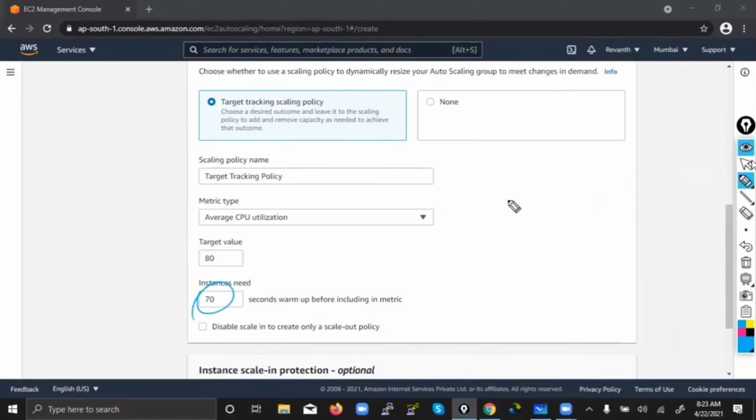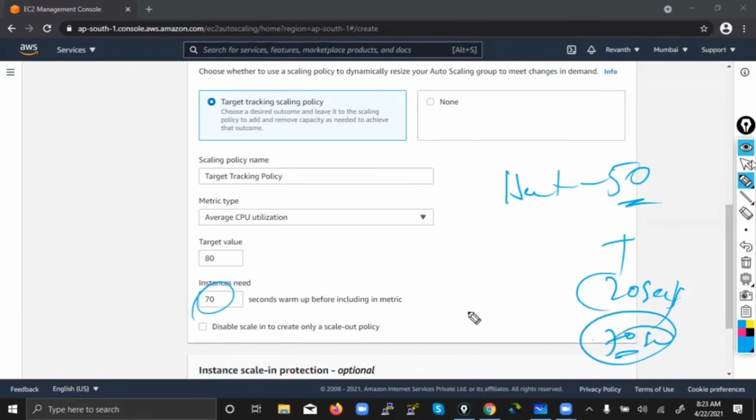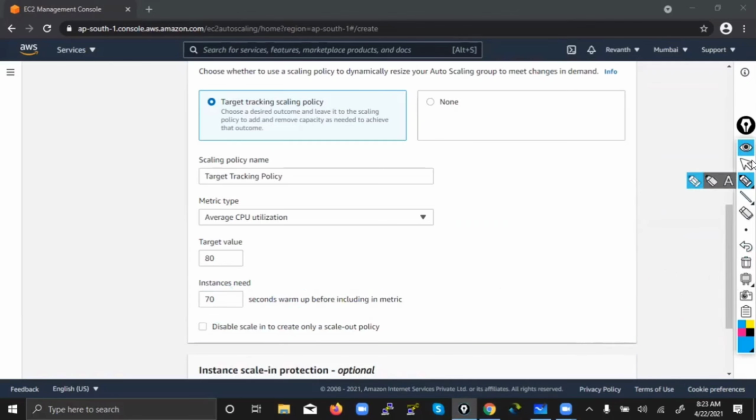So what is the value? The blind rule is whatever you have given for the health check. How much have you given? 50 seconds, right? So on top of that, just add some 20 seconds extra and give 70 seconds. So I am giving 70 seconds, just about 1 minute, as the warm-up period for my new machine before including it in the auto scaling. So what could be the minimum value for health?